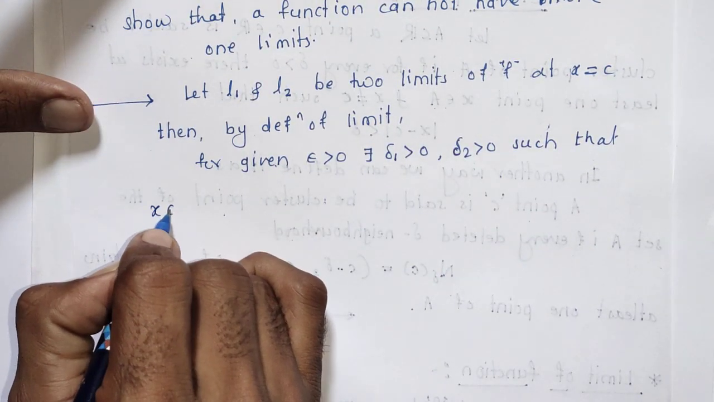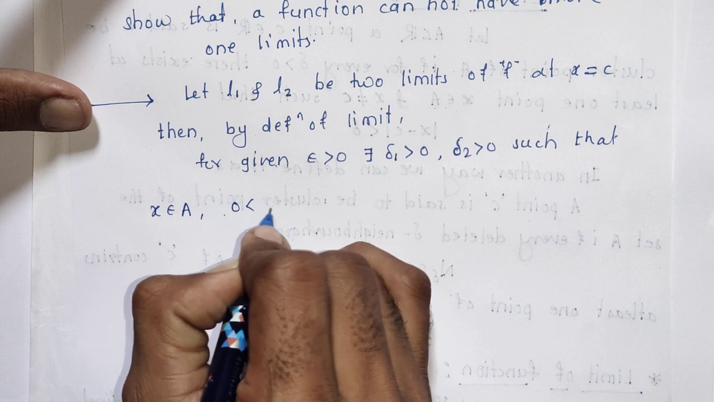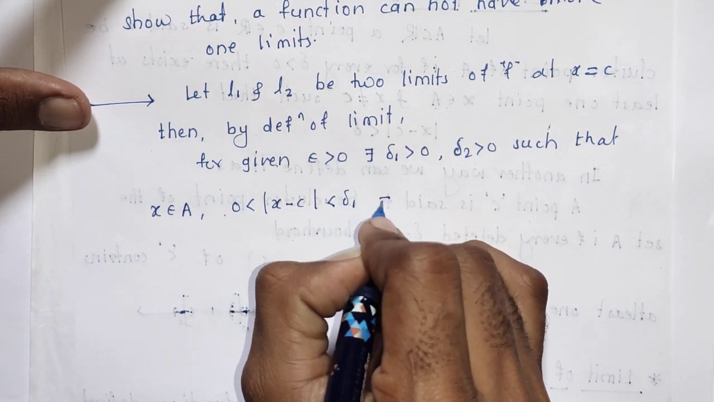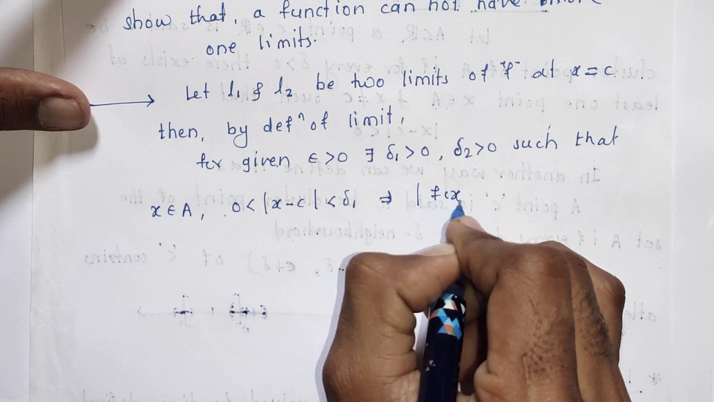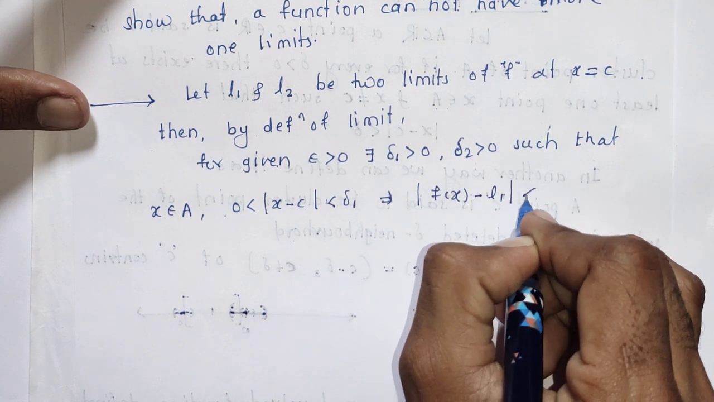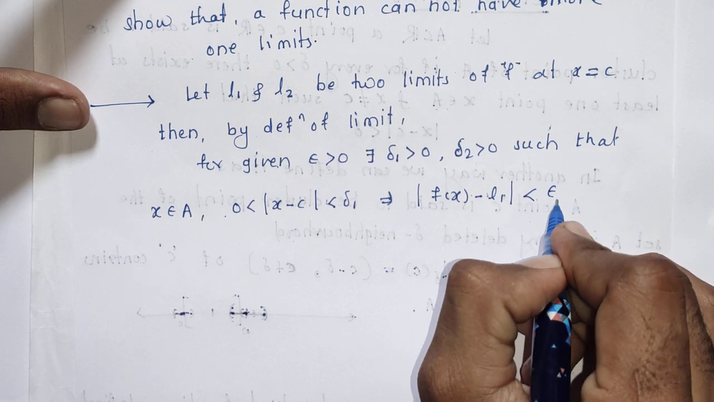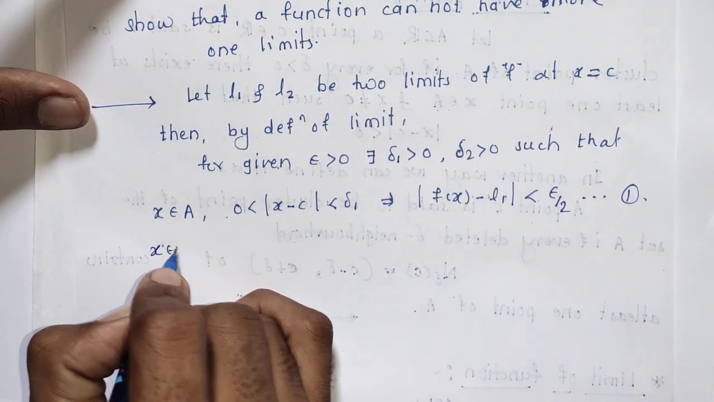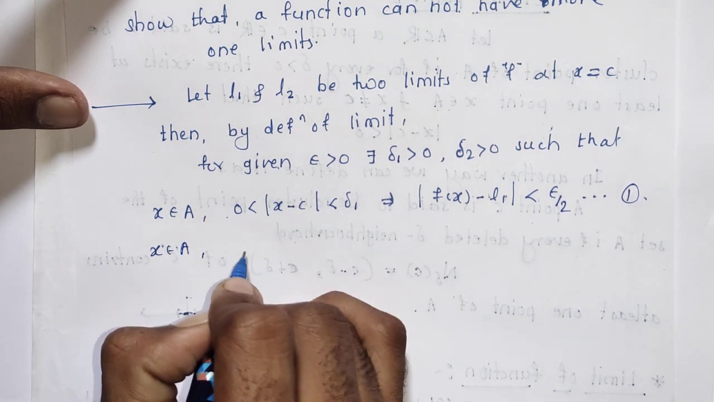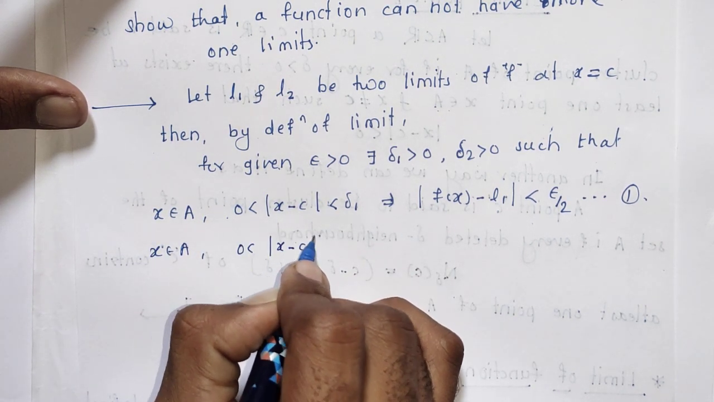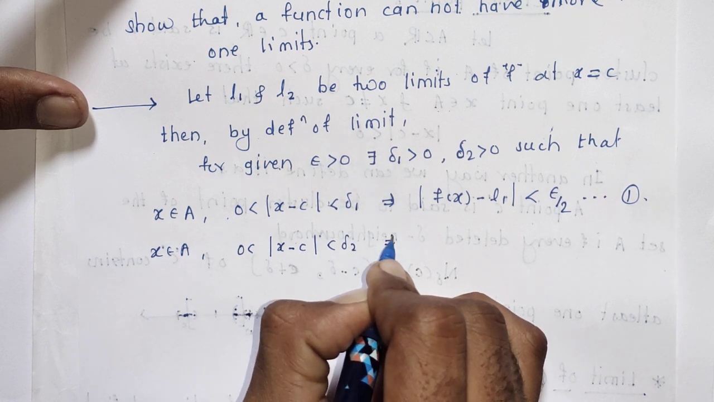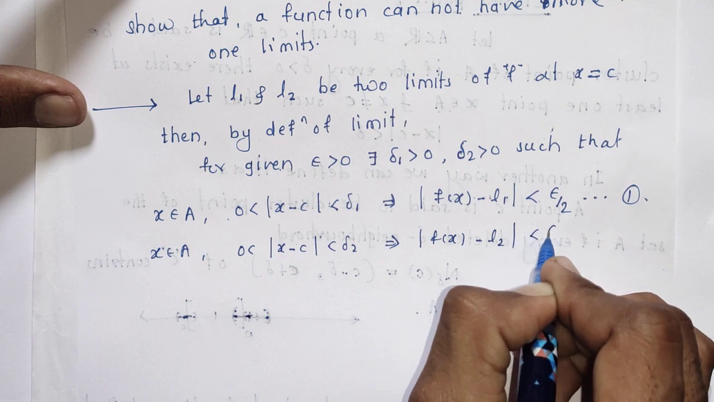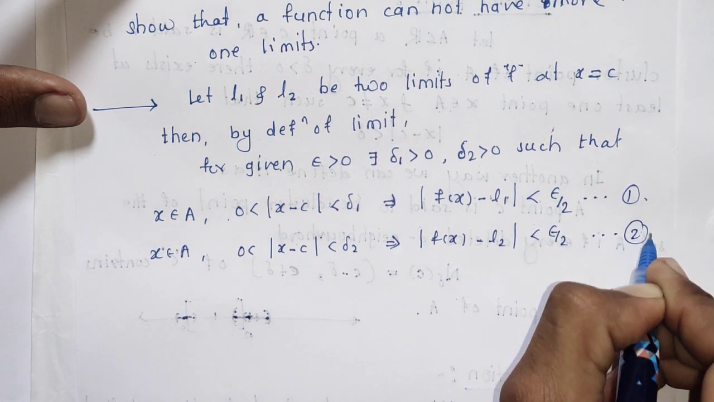for x belongs to A, 0 less than mod x minus c less than delta 1 implies mod of f of x minus L1 is less than epsilon. Here we will choose epsilon by 2, because epsilon is a very small number, so we can choose epsilon by 2. Similarly for L2, x belongs to A, 0 less than mod x minus c less than delta 2 implies mod of f of x minus L2 is less than epsilon by 2. Suppose this is equation number 2.